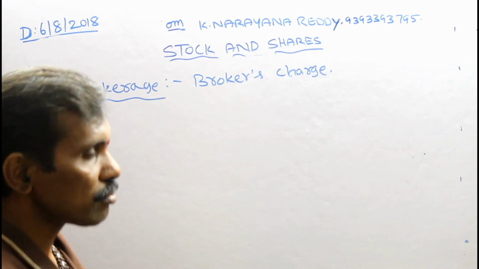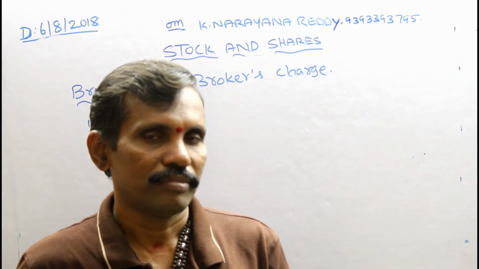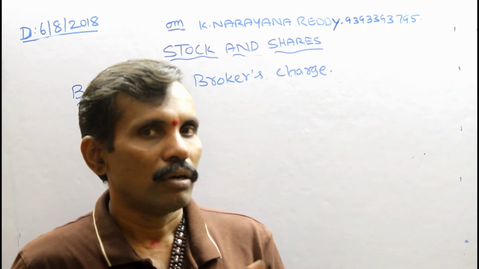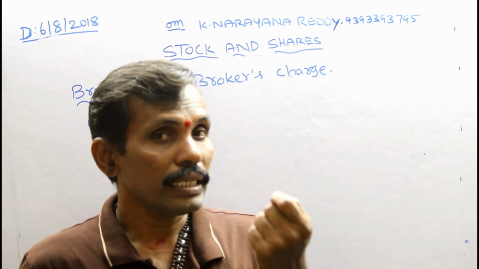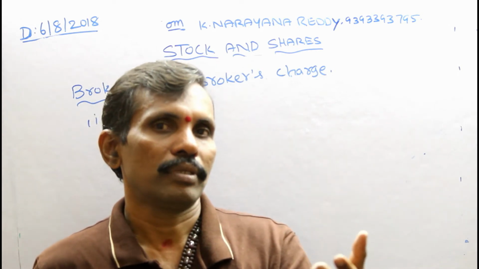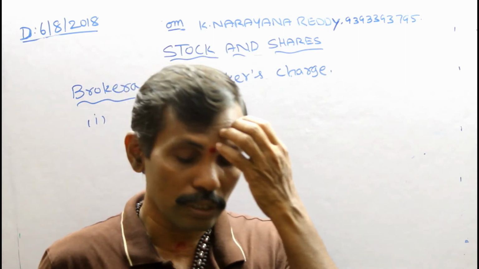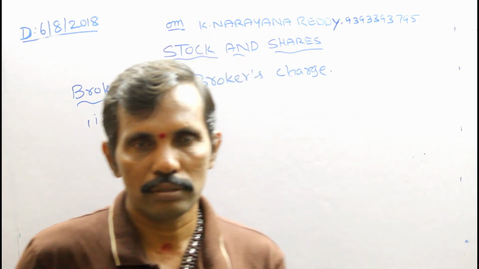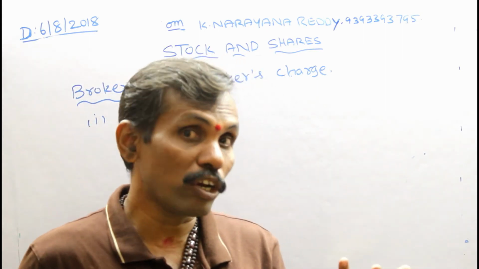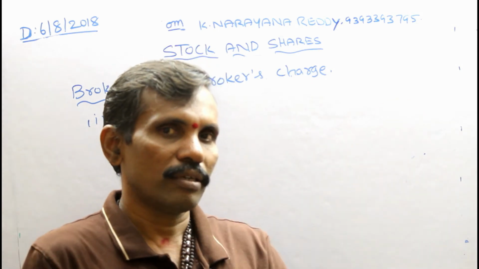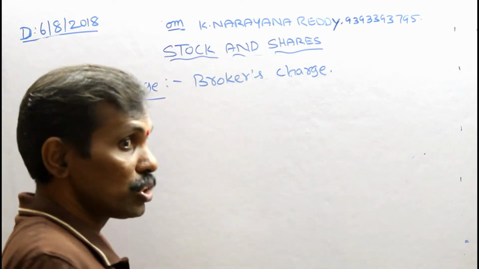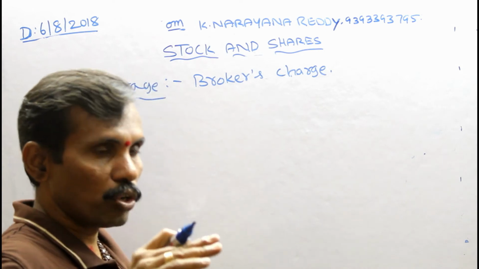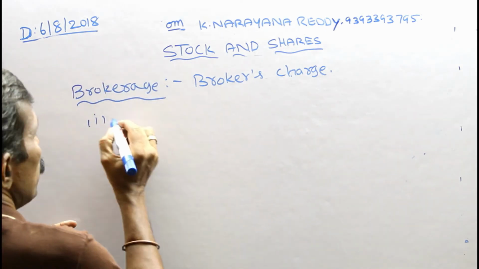When stock is purchased, suppose you purchase some stock or share, the brokerage is added to the cost price. So suppose the share is 100 rupees and brokerage is 10 rupees, the cost price is 110 rupees. That is the cost including brokerage. Here the brokerage is added to the cost price.